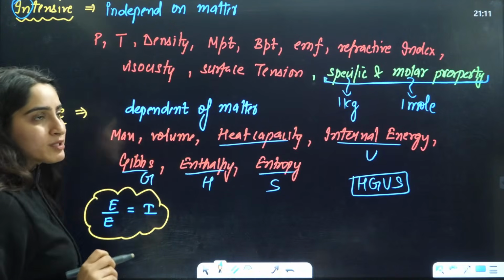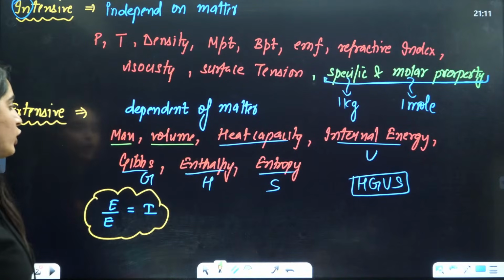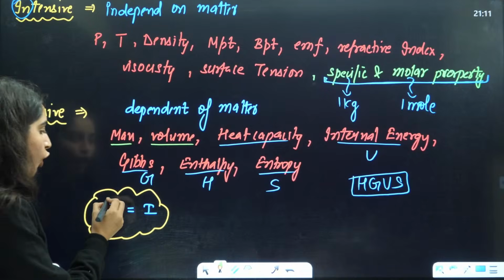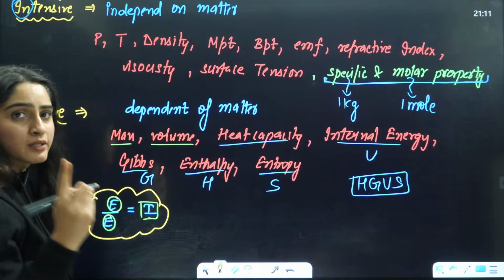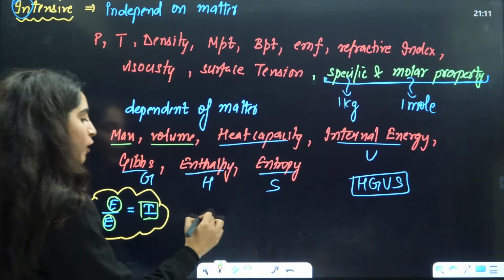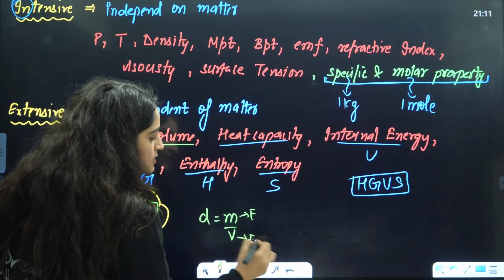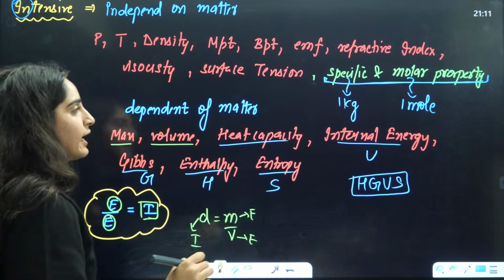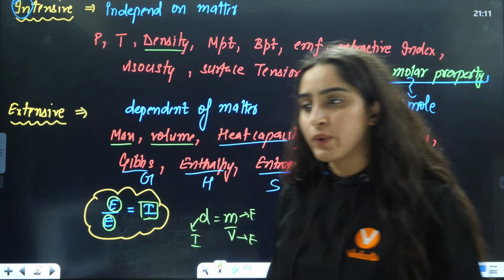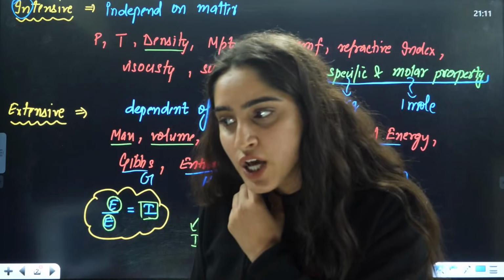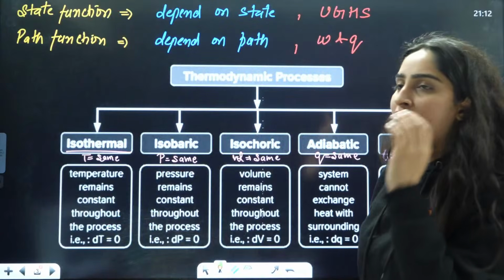Now, one more thing about this is mass is extensive and volume is also extensive. When you talk about two extensive properties, the division of two extensive properties is nothing but the intensive property. So if I talk about density equals mass by volume, this is a ratio of extensives, that is why density is the intensive property. That is why we have written density here, right? Okay, yes students.